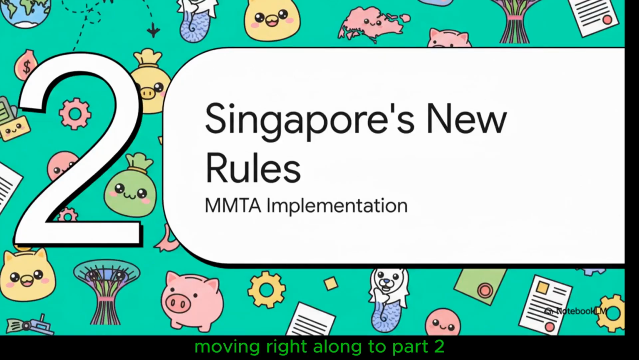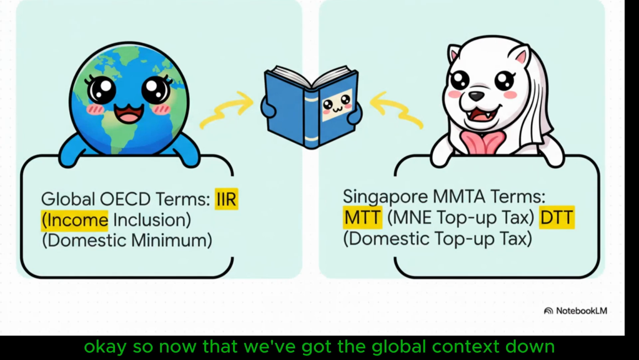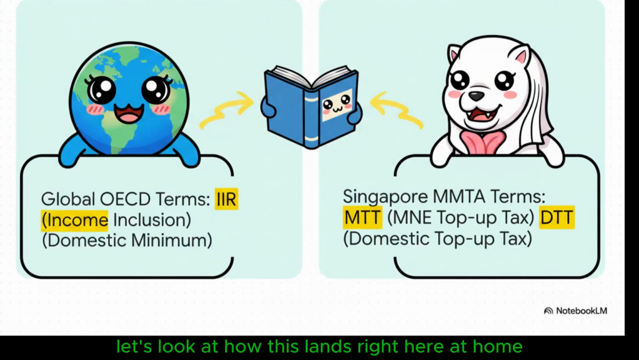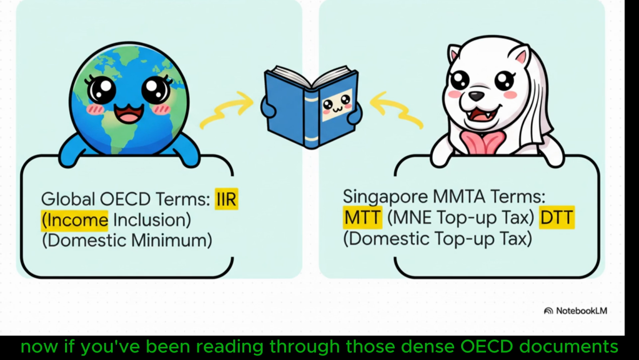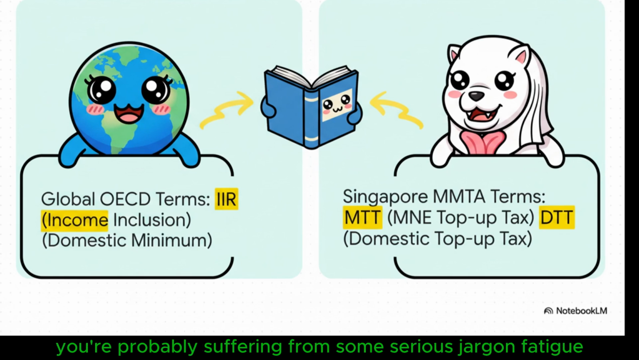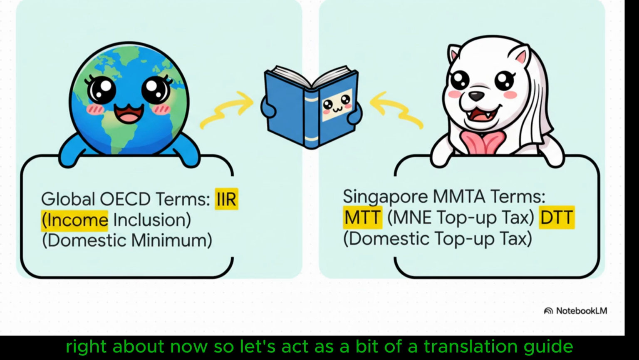Moving right along to part two, Singapore's new rules. Okay, so now that we've got the global context down, let's look at how this lands right here at home for any financial year starting on or after January 1st, 2025. Now, if you've been reading through those dense OECD documents, you're probably suffering from some serious jargon fatigue right about now. So let's act as a bit of a translation guide.